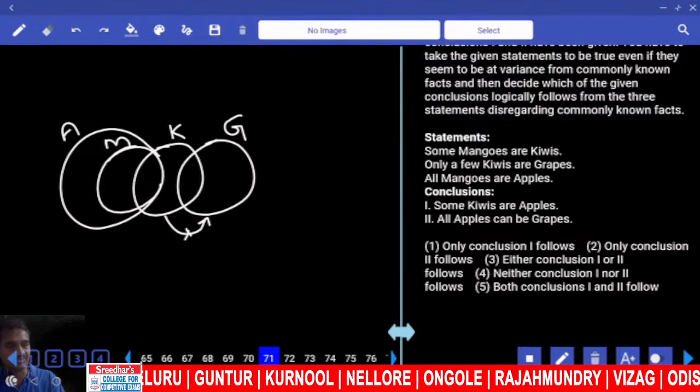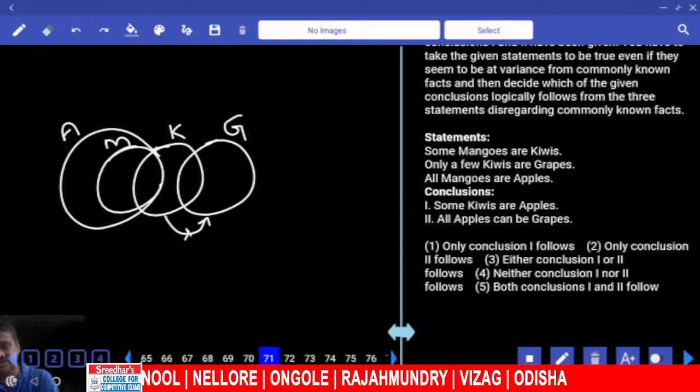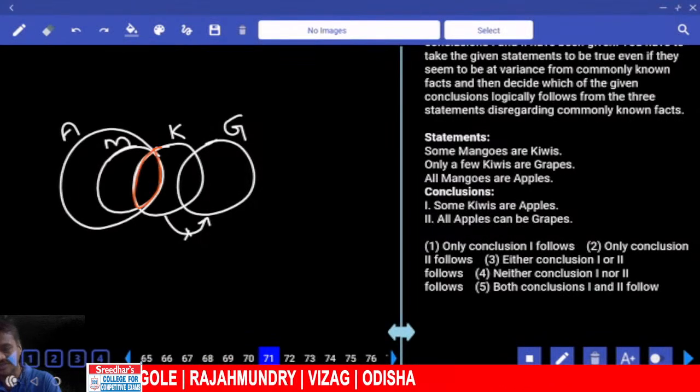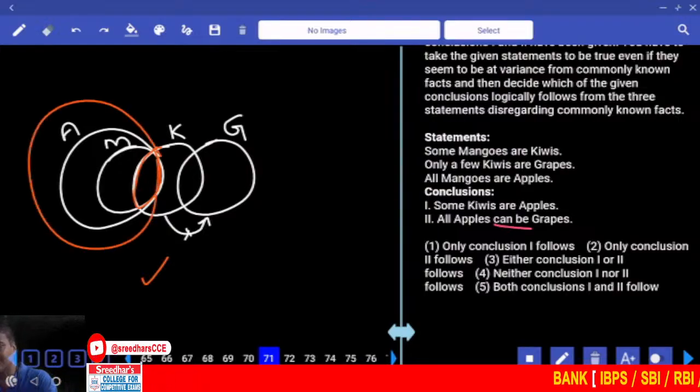Then with the help of this one, what is the first conclusion? Some kiwis are apples. Now these are kiwis and these are apples. Some kiwis are apples. True. And all apples can be grapes. Can apples and grapes overlap? Can be, a possibility. Is it possible to draw grape like this or not? Yes. All apples can be grapes.